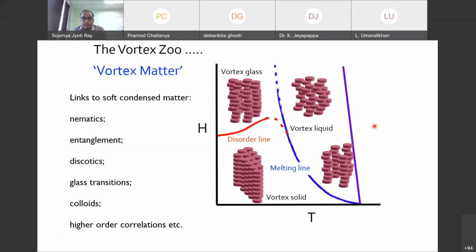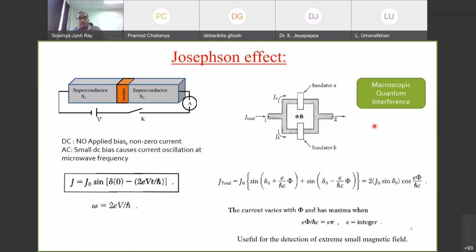Next, I'll talk about something called the Josephson effect. This is again a big application of superconductors. As we said, in a superconductor we have a bosonic state. It means that electrons are not important there. Rather, we talk about conduction in terms of Cooper pairs. These are bosons. Now let's say we have a sandwich structure of superconductor, insulator, and superconductor.